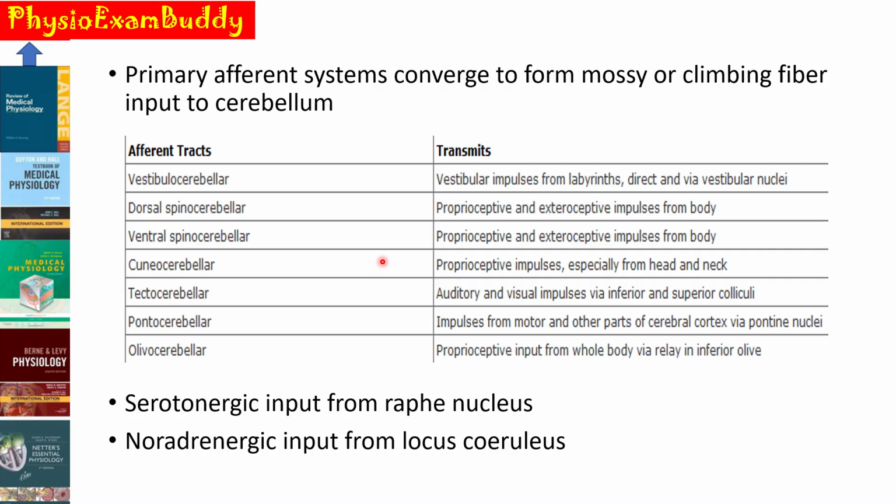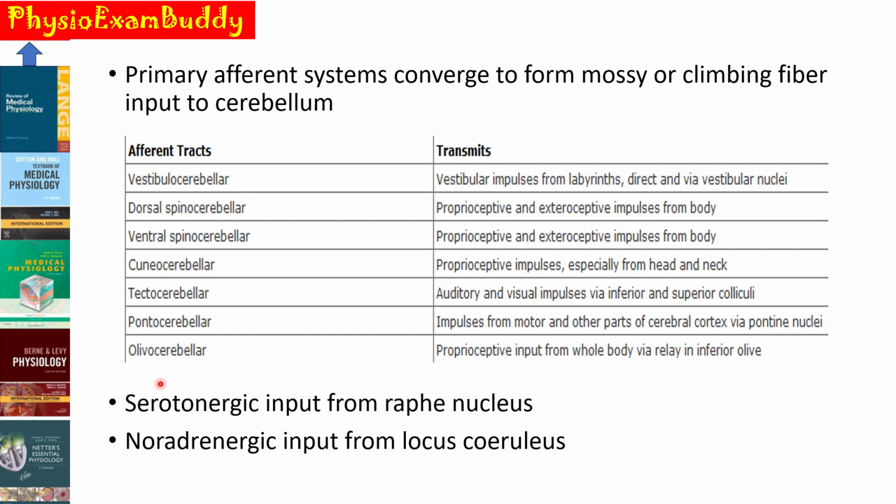Ventral spinocerebellar carry the proprioceptive and exteroceptive impulses from the body. Cuneocerebellar carries proprioceptive impulses from the head and neck area. Tectocerebellar carries the auditory as well as visual impulses via the inferior as well as superior colliculi respectively.